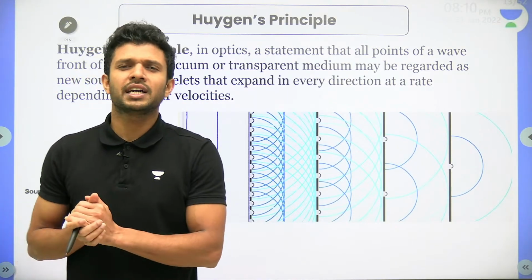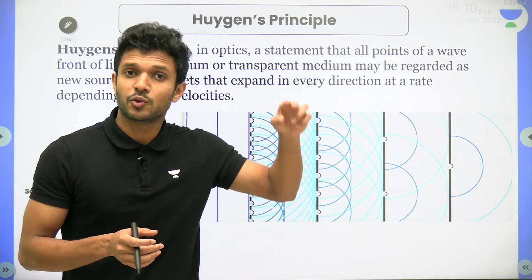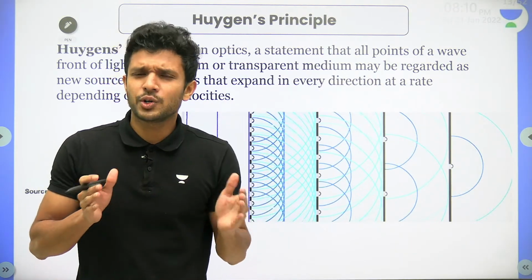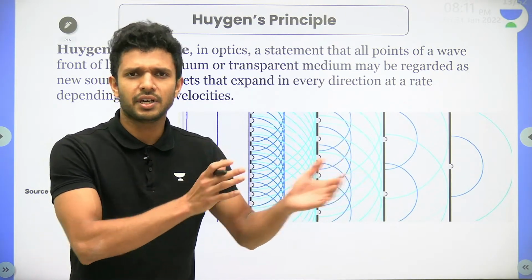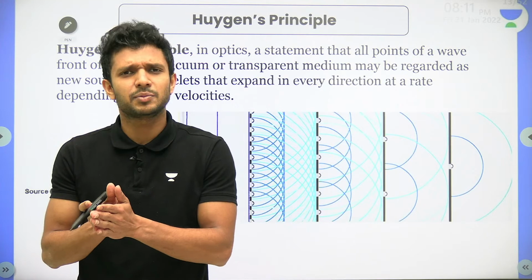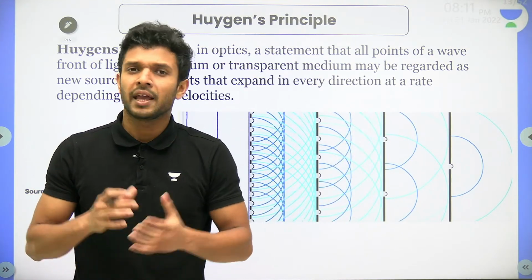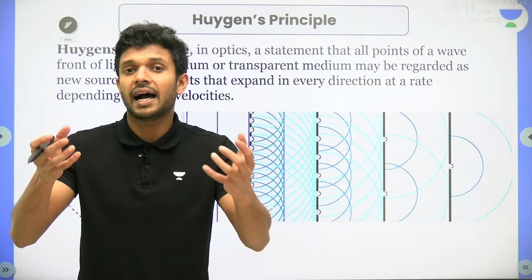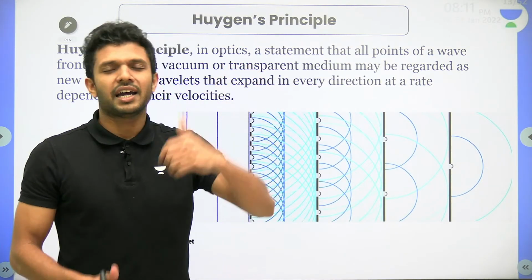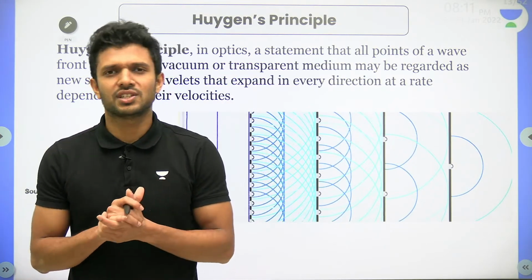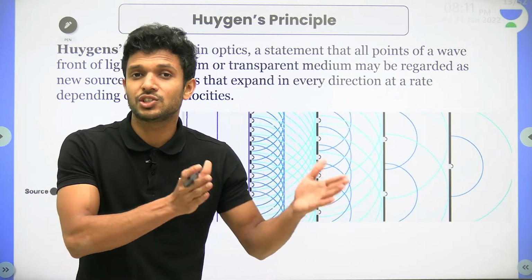So in this particular chapter of wave optics, we will be considering light as a wave, right? And we are going to explain all the phenomena of light on the basis that light is a wave, meaning light energy is being carried from one point to another in the form of a wave. Okay? And which principle states that light is a wave? It is the Huygens Principle. The scientist Christiaan Huygens gave some postulates related to the wave nature of light.